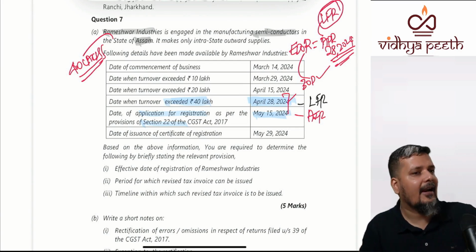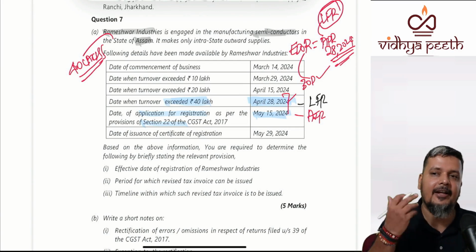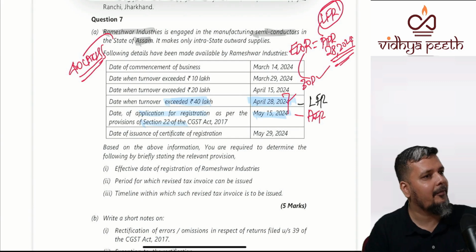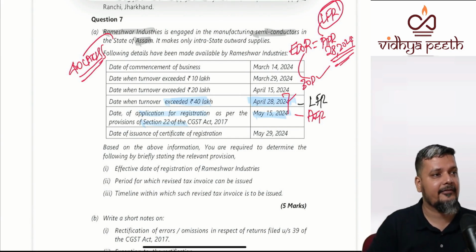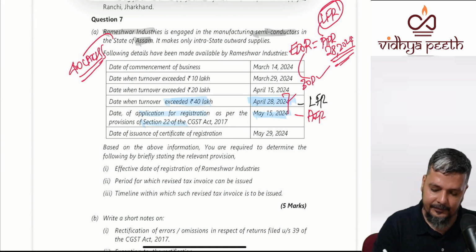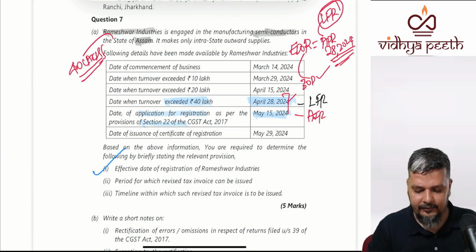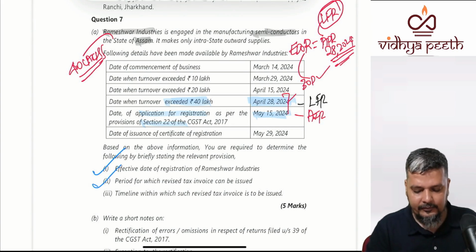Whether grant of registration is relevant? No. I have not even highlighted any important areas. Commencement, not relevant. 10 lakhs, not relevant. 20 lakhs, not relevant. Grant of registration, not relevant because you have applied within. Otherwise, that would have been relevant. Right? So, first question, did we answer it? What is the effective date of registration? Yes, we answered it.